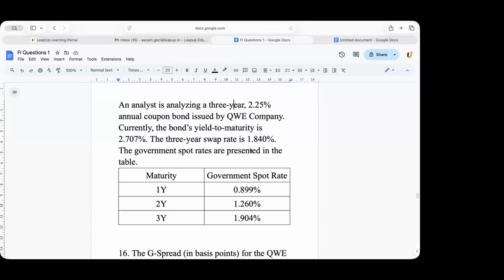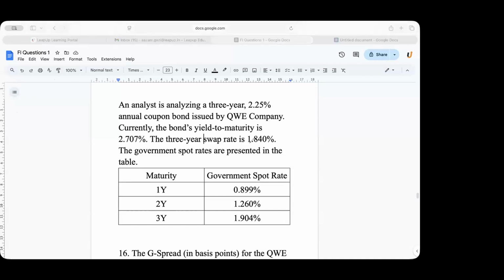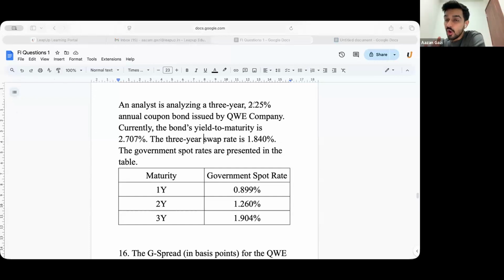Sir, this coupon rate confuses me, especially with the I spread. Because first you click spread with interest, and then interest you click with coupon. I wanted clarity on how to not get trapped by that. It's very tempting. You think about I spread, you think coupon, and you straight away go to 2.25%. No. In spread, always remember you are never looking at coupon. You are always looking at YTM in a spread, no matter what the spread is. Okay? Is this clear, guys?